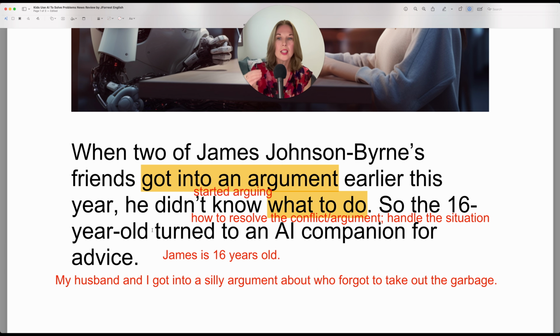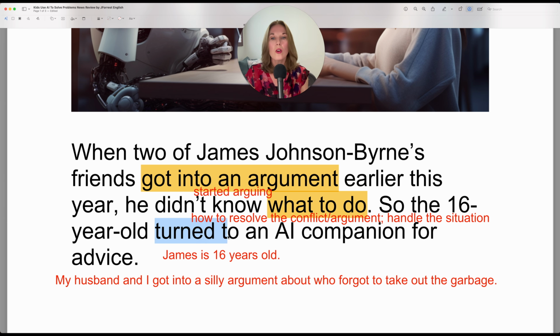So the 16-year-old boy would be the noun. The 16-year-old student would be the noun. 16-year-old kid would be the noun. But the noun is not there. So just keep that in mind if you're wondering, okay, we have an article, we have an adjective, we have a verb, where is the noun? The noun is not there, it's just implied. So the 16-year-old turned to an AI companion.